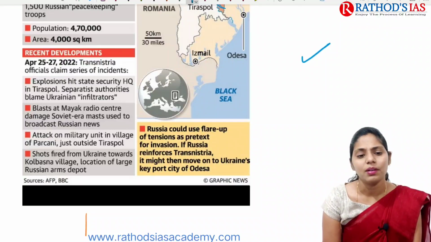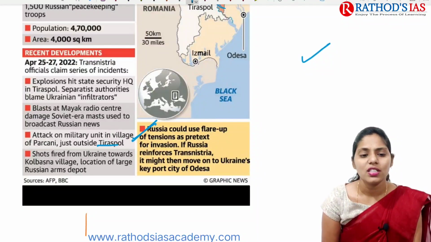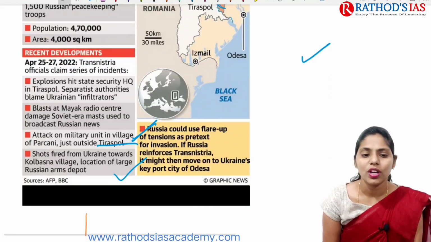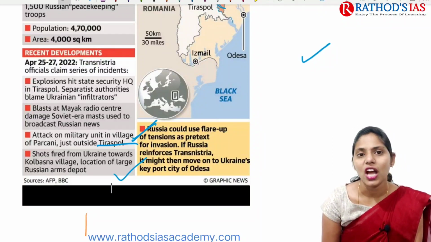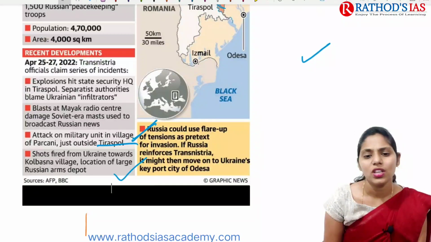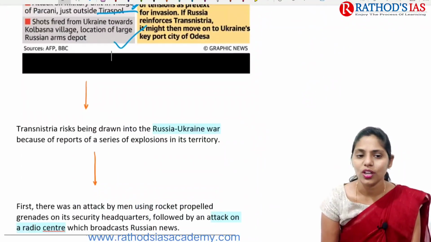And the blast at the Mayak radio center mainly damaged the Soviet era mast used to broadcast Russian news. The next one is attacks on a military unit in the village of Parsani. And the next one is shots fired from Ukraine towards the Kolbasna village, location of a large Russian arms depot. Because of this, Transnistria is also dragged into this Russia-Ukraine conflict.